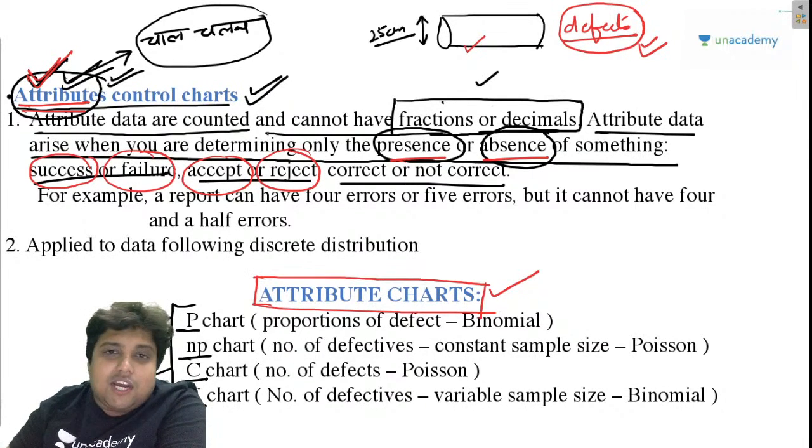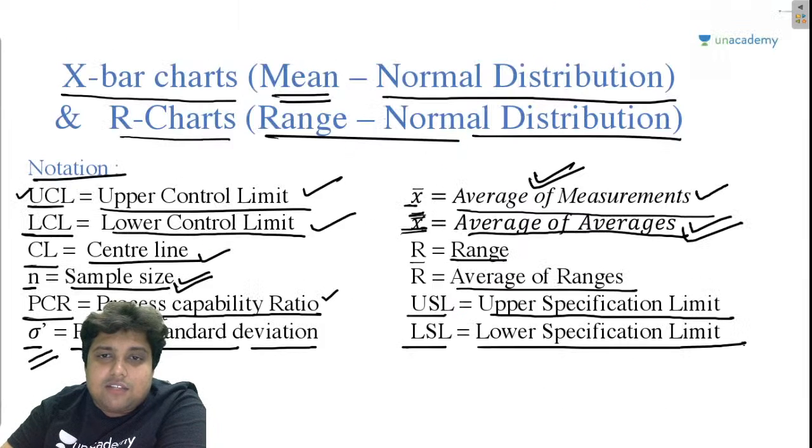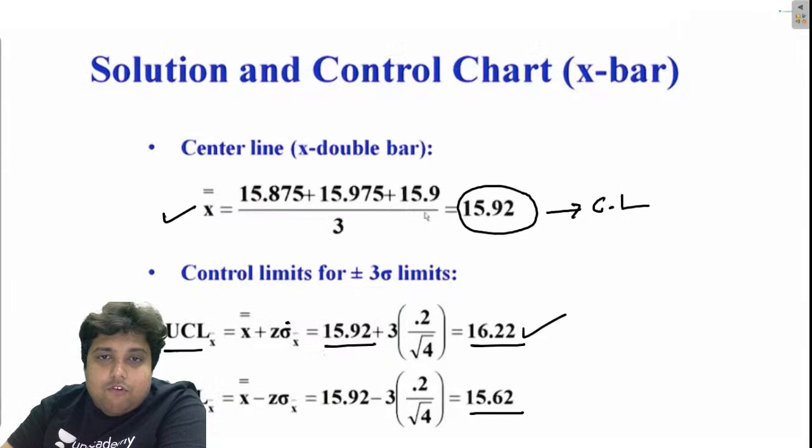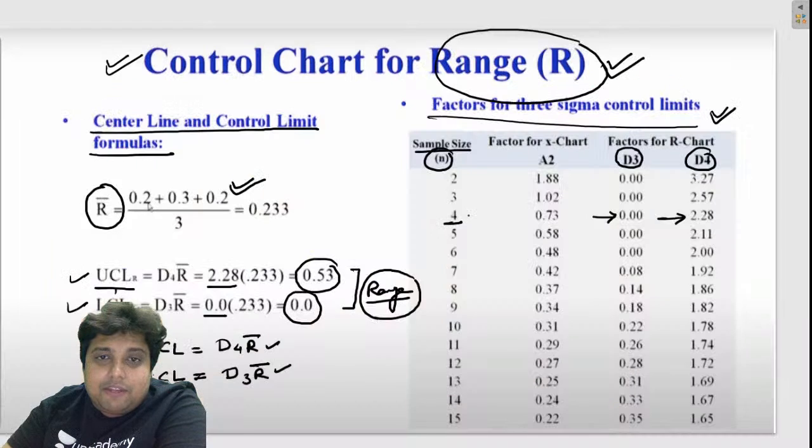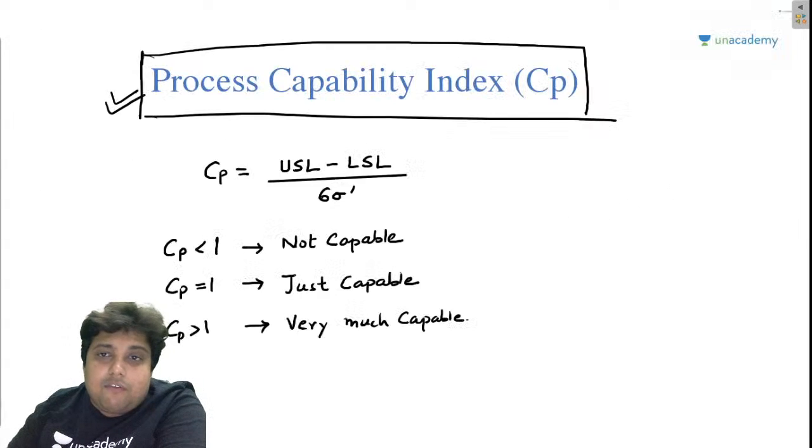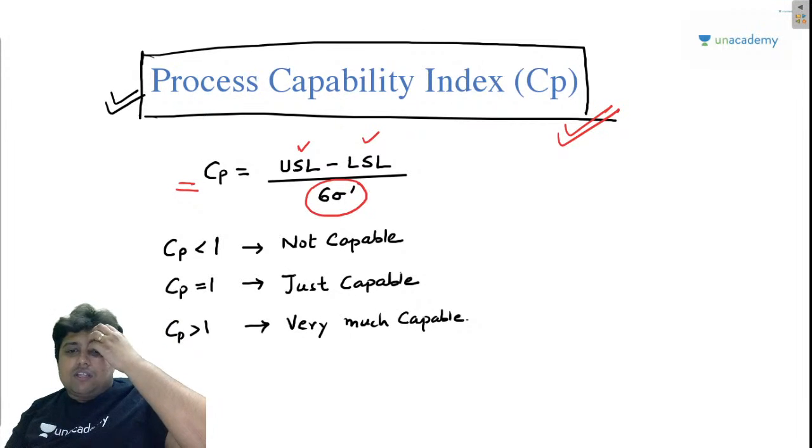Before I start attribute charts, there was a very small topic from which a question came in the GATE examination, and that topic, my friend, was process capability index. Now, what is process capability index? Process capability index is represented by CP and is given by the relation USL minus LSL upon 6 sigma, right? So guys, what is the meaning of this?